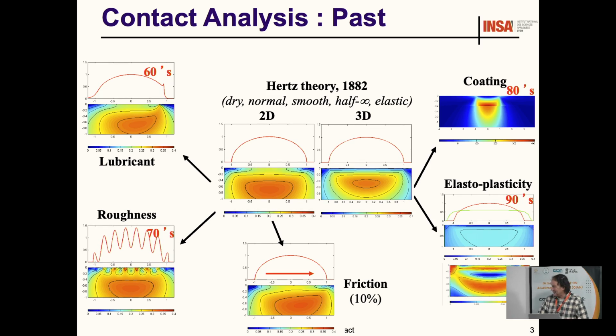But he was able to do all the demonstrations on the blackboard without any notes, only with mathematics. He was one of the first to be able to solve the rough contact problem at that time. This is purely elastic, but he did that numerically in the 80s, which was quite complicated because the computers were not very performant at that time.